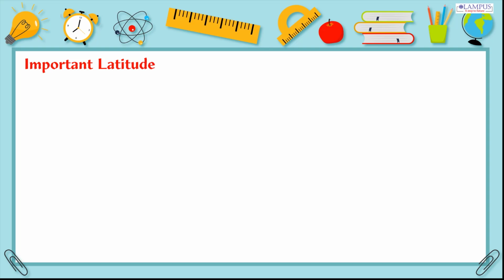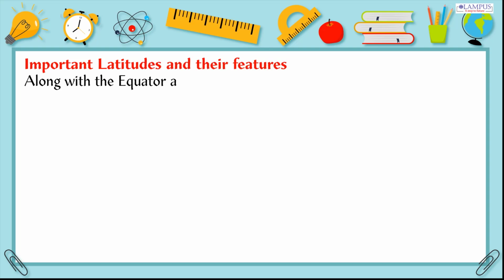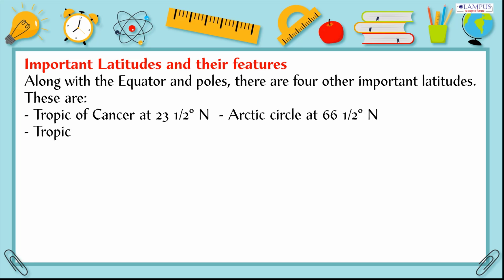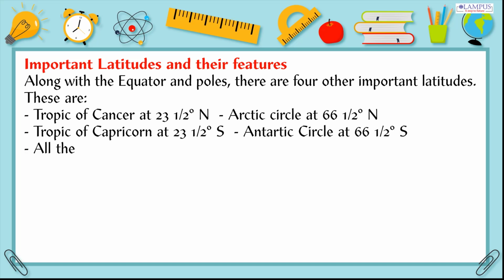Important latitudes and their features. Along with the equator and poles, there are 4 other important latitudes. These are the Tropic of Cancer at 23.5 degrees north, the Arctic Circle at 66.5 degrees north, the Tropic of Capricorn at 23.5 degrees south, and the Antarctic Circle at 66.5 degrees south.